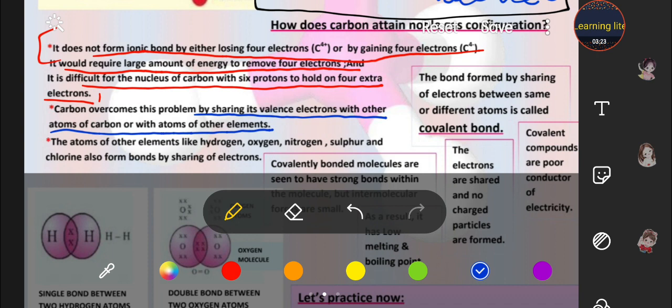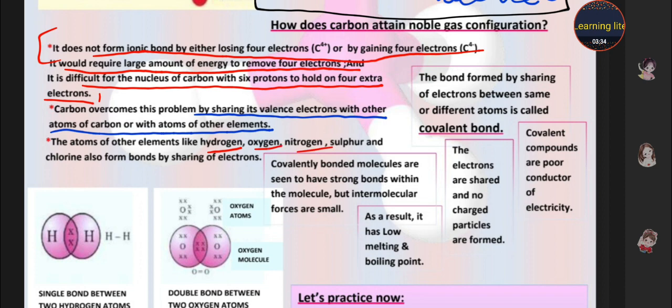So carbon does sharing with other atoms of carbon and atoms of other elements. With which can it share? It can share with hydrogen, oxygen, nitrogen, sulfur and chlorine and form a covalent bond.